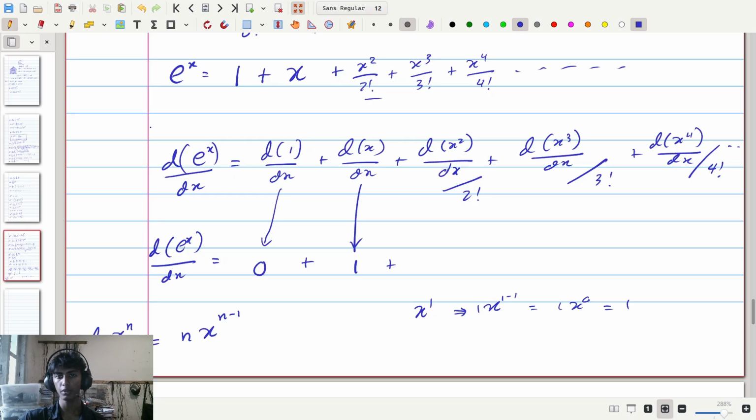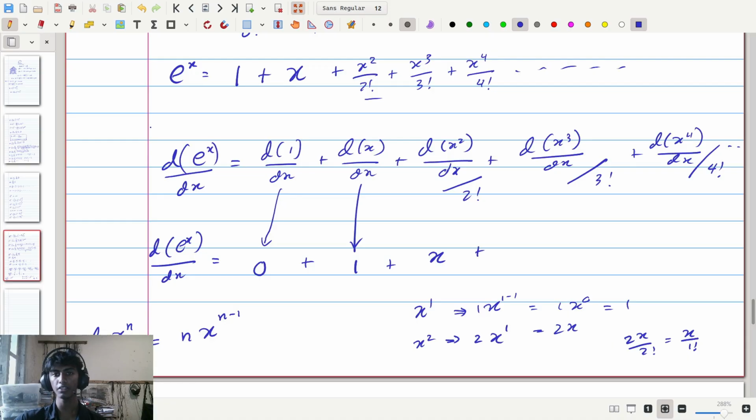The third term gives us the derivative of x squared divided by 2 factorial. x squared gives us 2 times x to the 2 minus 1, which is x to the 1, which is just 2x. And then 2x divided by 2 factorial is going to give us x divided by 1 factorial. So here we have x divided by 1 factorial, which I'm going to write as x.